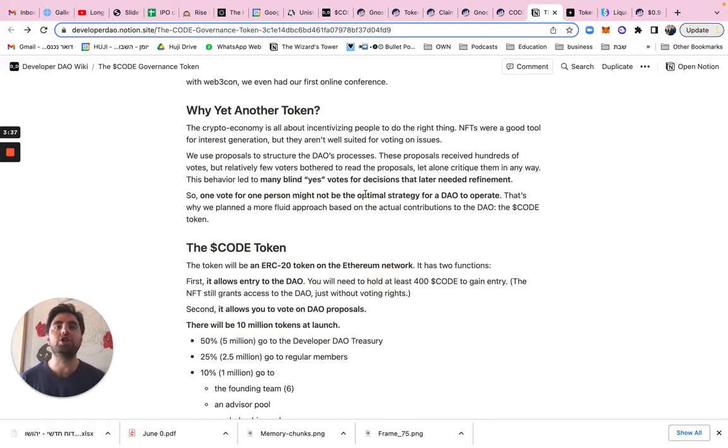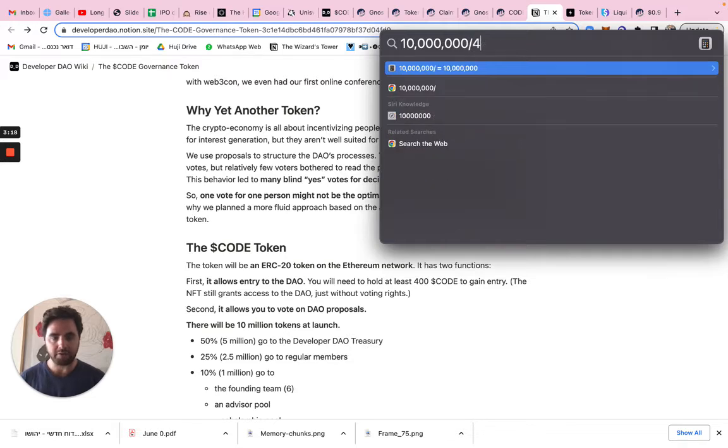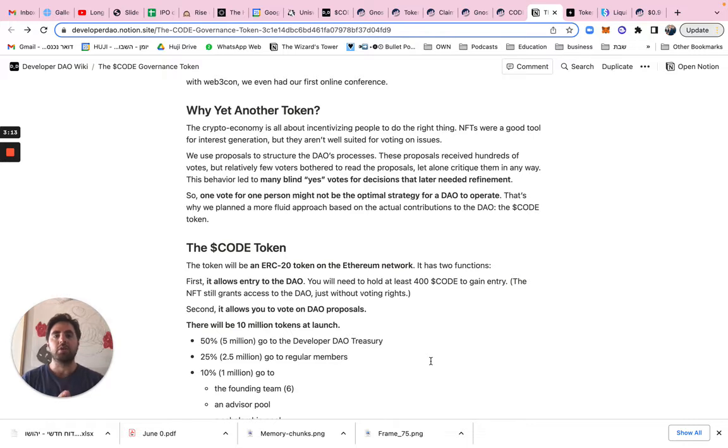Now, if we wanted to judge the supply and demand, I think the best way to do that is, well, this is the main reason to buy it if you want to be a member in the DAO. So how many people with 10 million tokens, 400 CODE per person, what does that come out to? That comes out to, let's do this, 10 million divided by 400, right? So we get 25,000 members. If the DAO were to have 25,000 paying members, then the CODE token would be fully utilized.